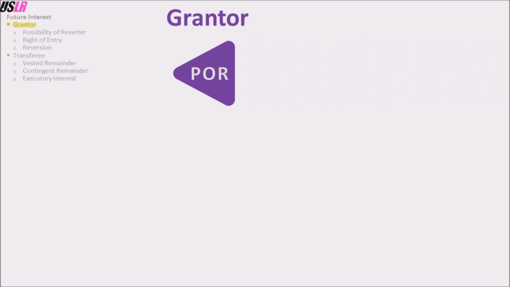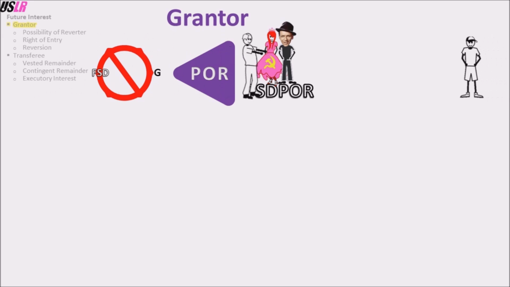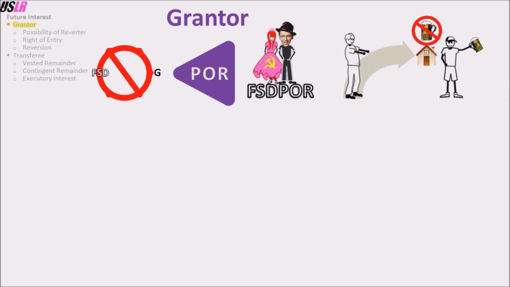The possibility of reverter is only paired with a fee simple determinable. Do you remember FSDPOR as Frank Sinatra dated the Princess of Russia? As we have discussed previously on the topic of the fee simple determinable, a possibility of reverter exists when an estate will return to the grantor if a condition is violated.